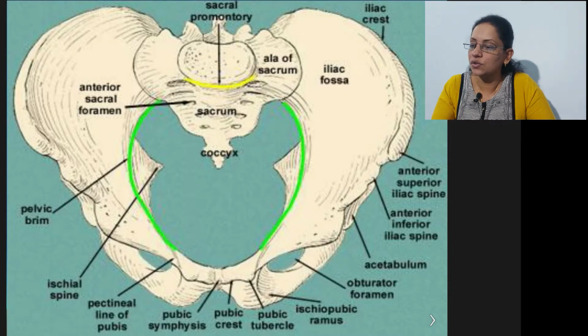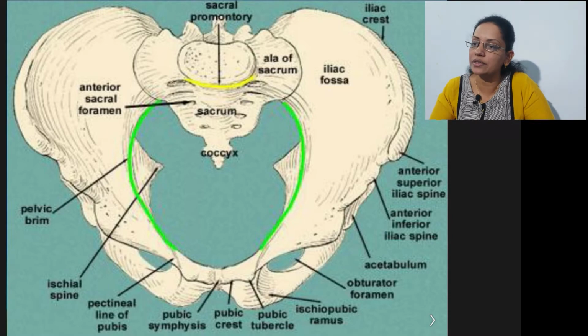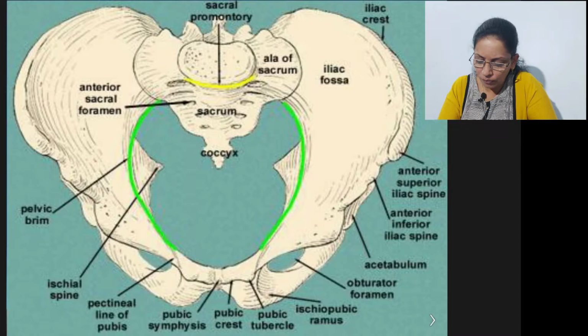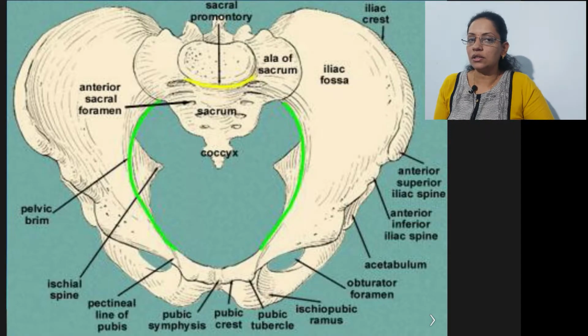Now this is the structure of the pelvis. In that the sacrum, coccyx, iliac fossas, anterior iliac spines, pelvic brim, ischial spines, pubic crest and pubic symphysis are given. These are the landmarks, the main bones or structures of the pelvis. This is the normal structure of the female pelvis.